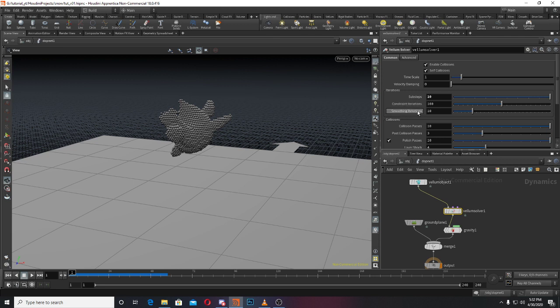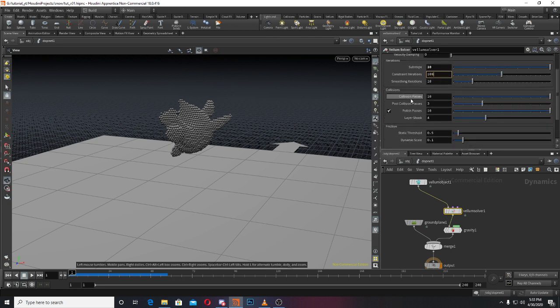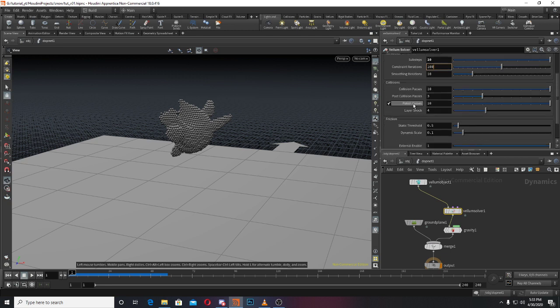This one is constraint iterations, how many times it will solve the constraint. And this is smoothing iterations. If our process fails to iterate the constraint, then again it will iterate for 10 times. So if I increase this value, then we have to increase this value also. So it is also very useful. Then we have collision passes, it will calculate 10 times. Then post collision passes is the same as this smoothing iteration. If collision fails, then it will do the process.